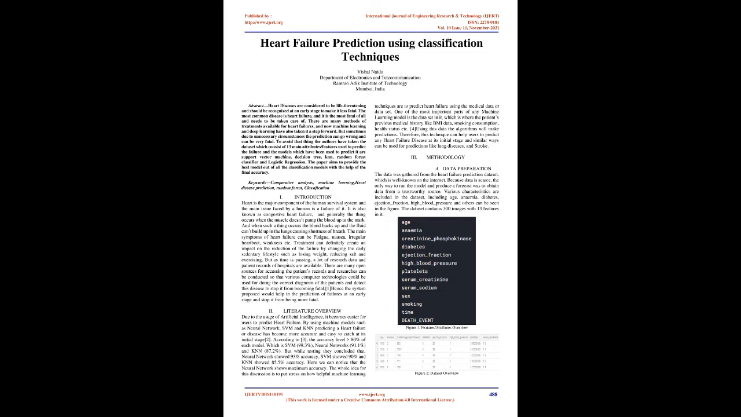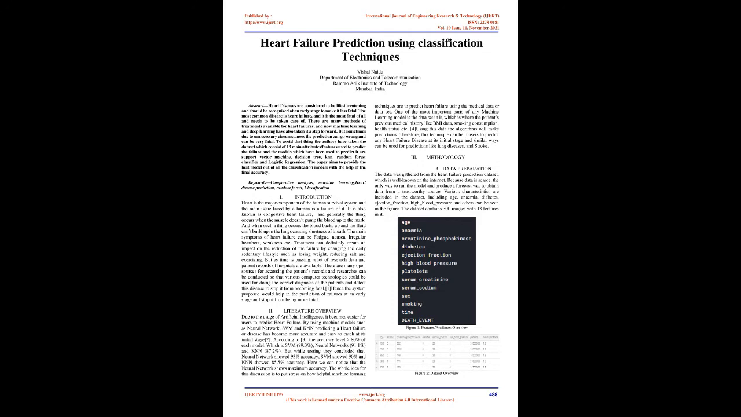2. Literature overview. Due to the usage of artificial intelligence, it becomes easier for users to predict heart failure. By using machine learning models such as neural network, SVM, and KNN, predicting heart failure or disease has become more accurate and easy to catch at its initial stage too. According to 3, the accuracy level of each model is: SVM, 99.3%, neural networks, 91.1%, and KNN, 87.2%. But while testing they concluded that the neural network showed 93% accuracy, SVM showed 90% and KNN showed 85.5% accuracy. Here we can notice that the neural network shows maximum accuracy.